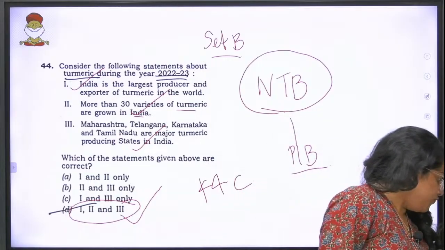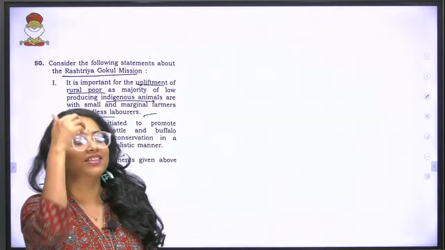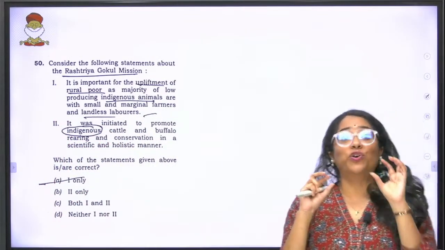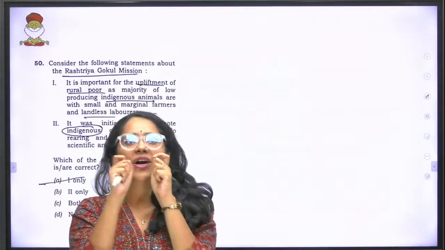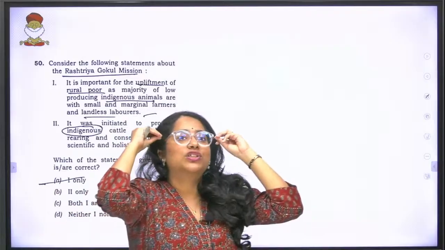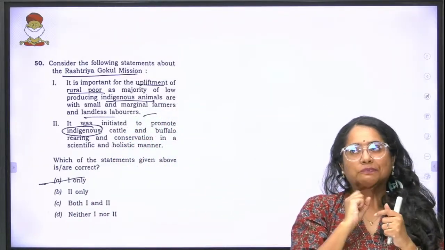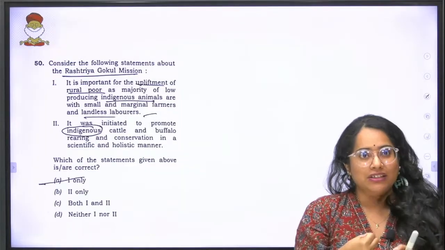Now as we move forward, we have a question about the Rashtriya Gokul Mission, and in one of my current affairs sessions, I had told my students how to remember it. The scheme sounds very indigenous and very traditional in nature.